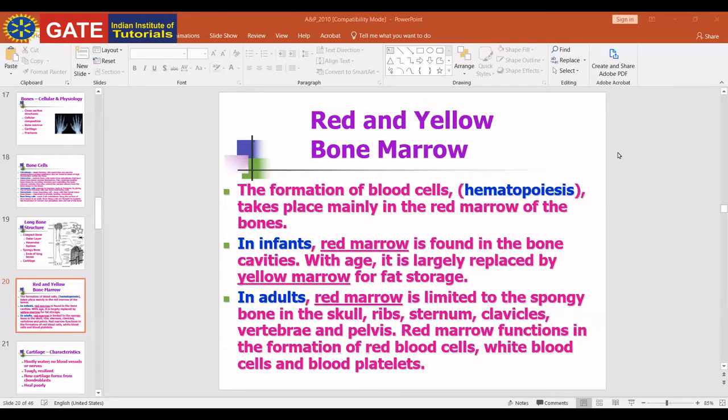There are some terms here: red bone marrow and yellow bone marrow. Red bone marrow is responsible for the formation of RBC. Formation of blood cells we call hematopoiesis. Hemato is always related to blood, and poiesis is always related to formation.